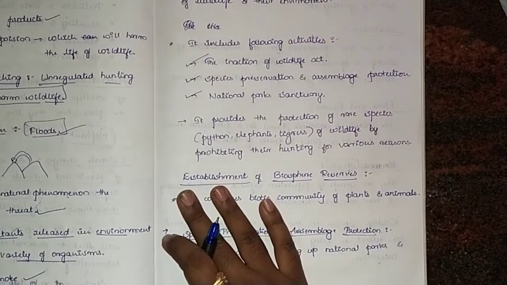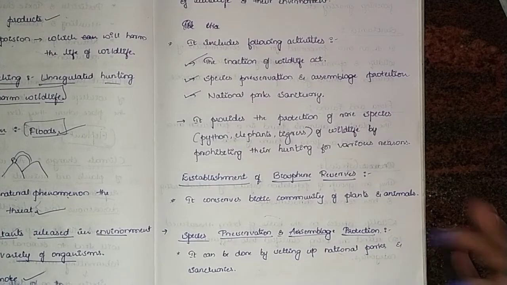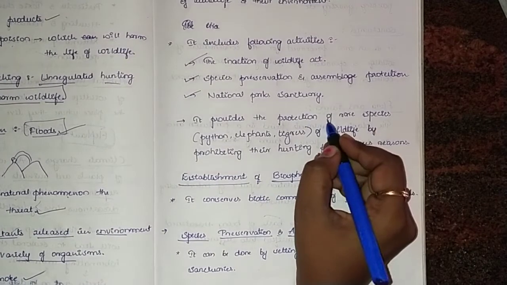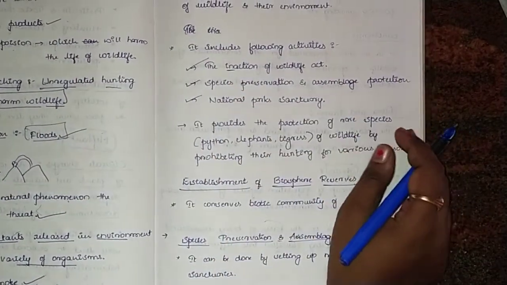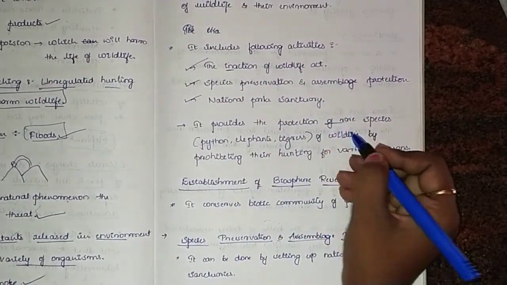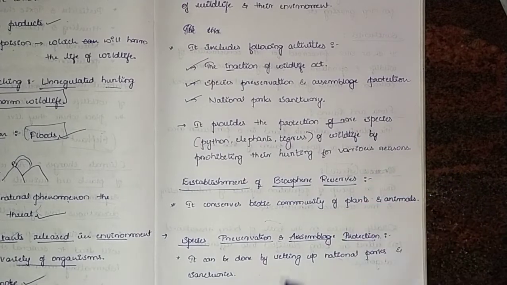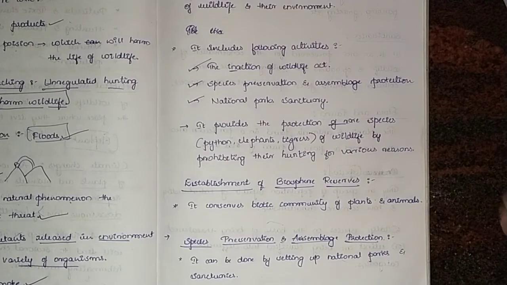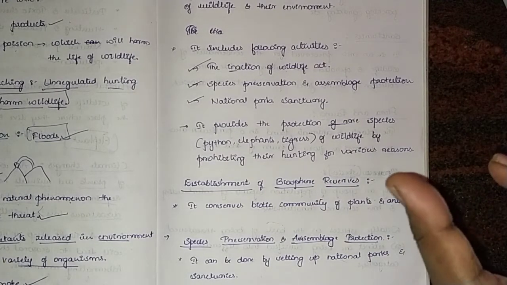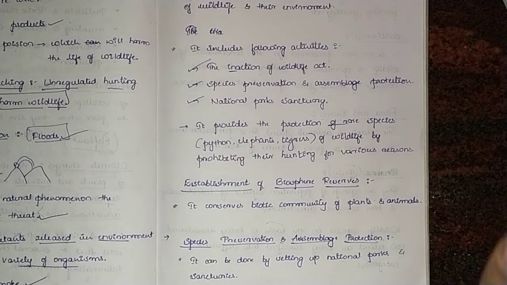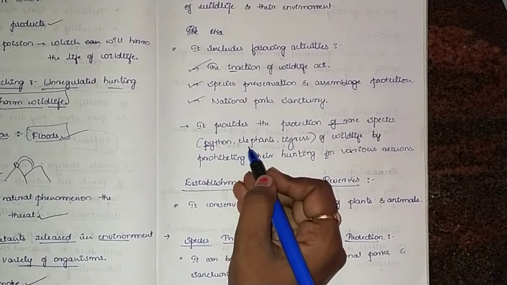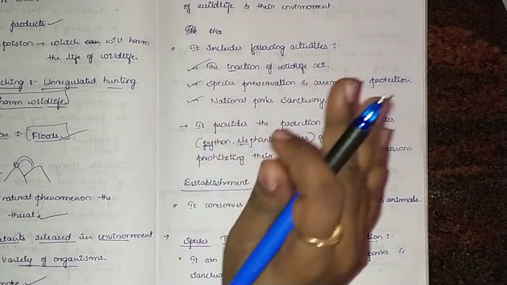And then it provides the protection of rare species. Rare means those that are found very rarely, very few in number. Those are called the rare species. For example, we can take the python. Elephants are also there in India.